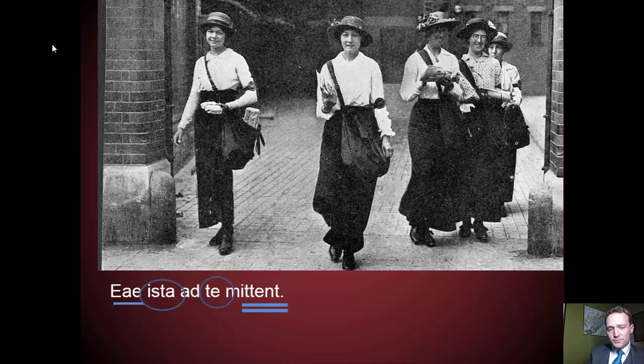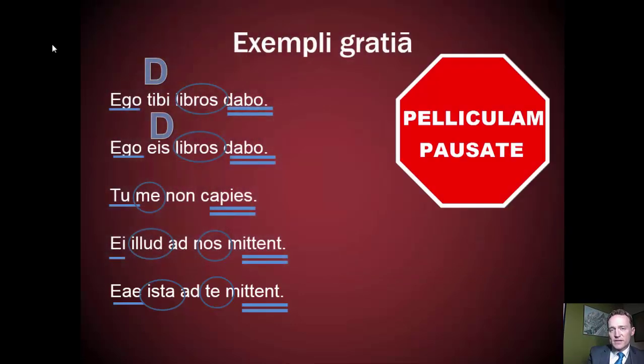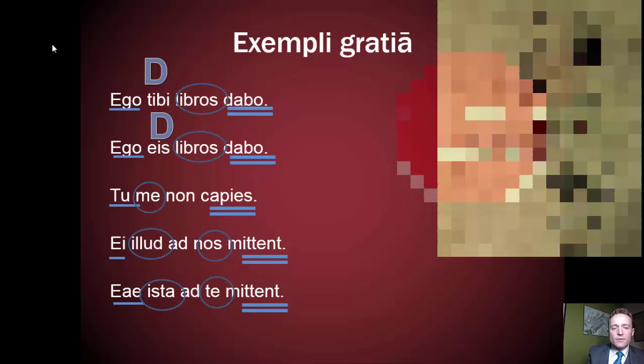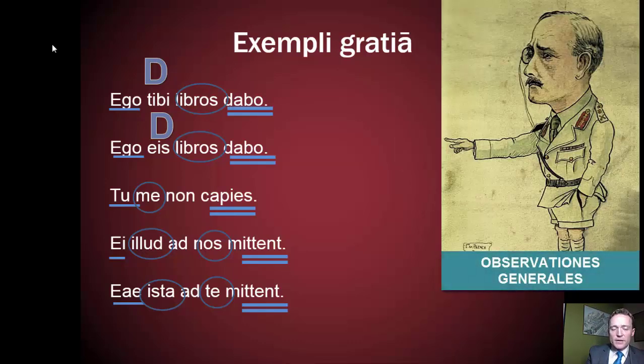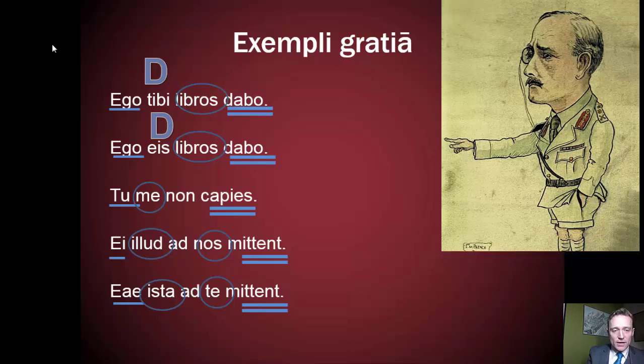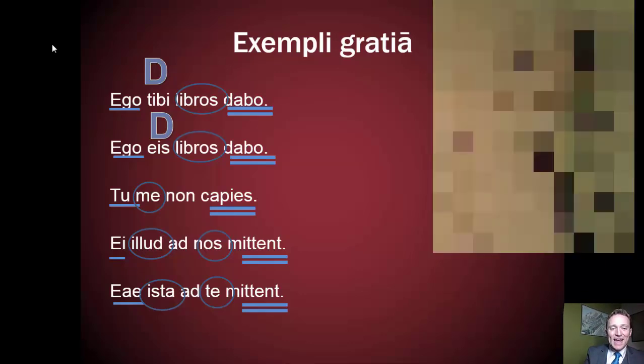Now let's take a moment, and if you haven't paused the video and written these sentences down, this would be a good time to do so, and then resume the video. Some general observations. You'll notice that with these last two sentences, ei and eae, in English we simply translate them as they, but we can tell, based on the gender of that pronoun, the gender of the group.